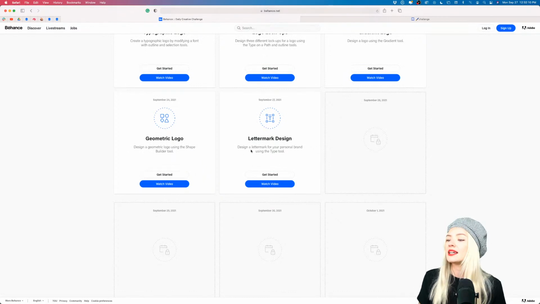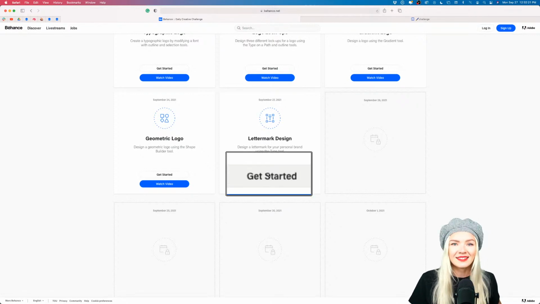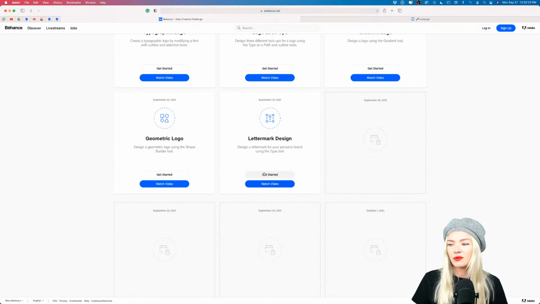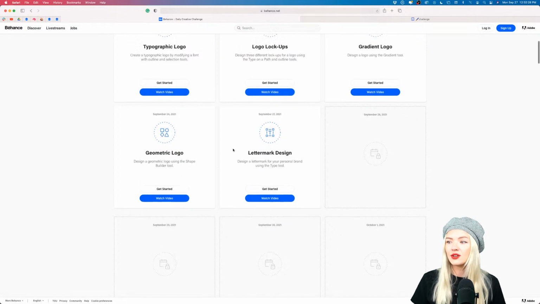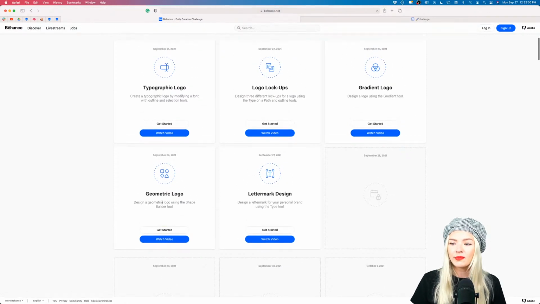We're going to be designing a lettermark for our personal brand, or literally for any brand you want, using the type tool and the divide tool as well. Here you can get the starter file by clicking on Get Started. And you can also rewatch this video, if you need to repeat some of the things, you can also check out all the past challenges that we had in this challenge series.